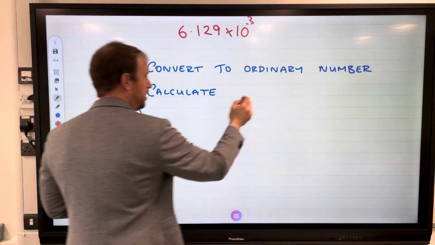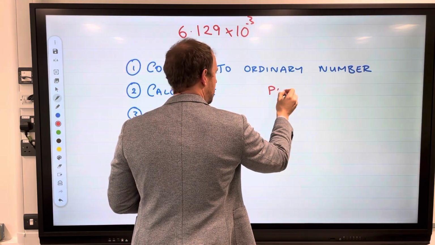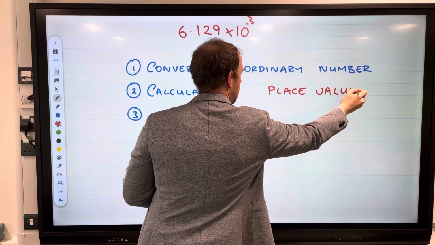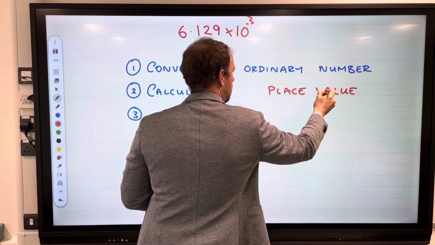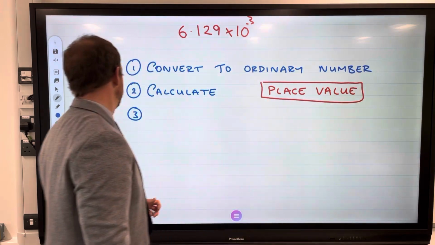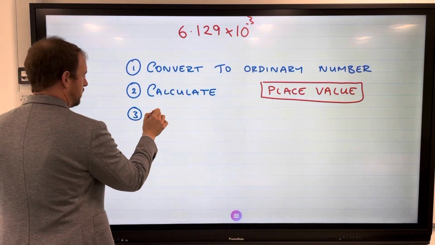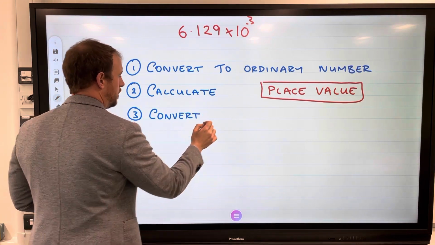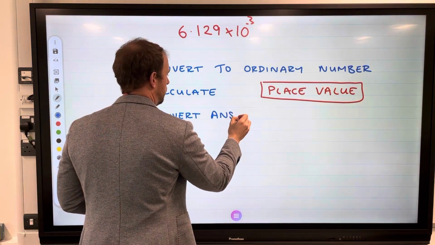What I am going to put here though with a different colour pen is place value. That is extremely important. And then final step: convert the answer to standard form.